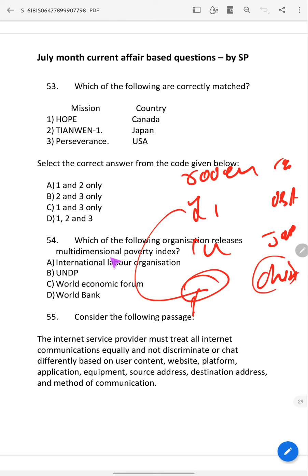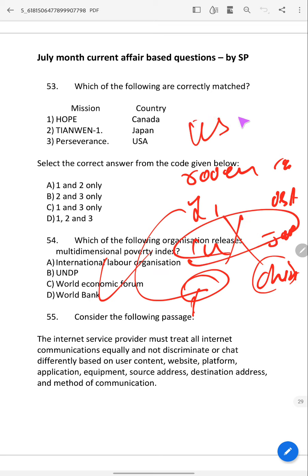So you may tick these two as right and this as wrong. So definitely you should know these two. USA has 2 rovers. These two rovers' names are InSight and Curiosity.